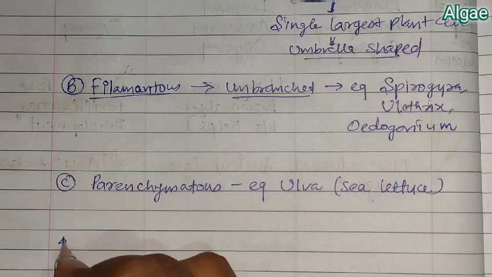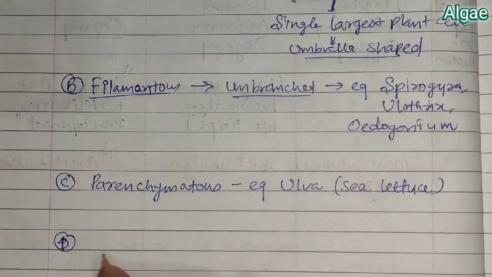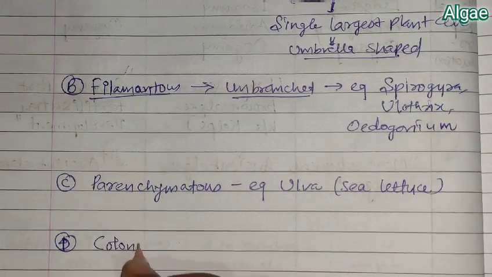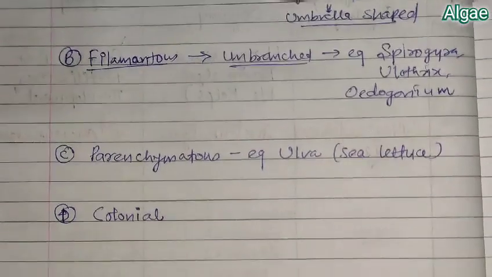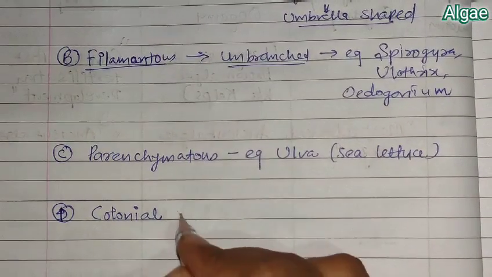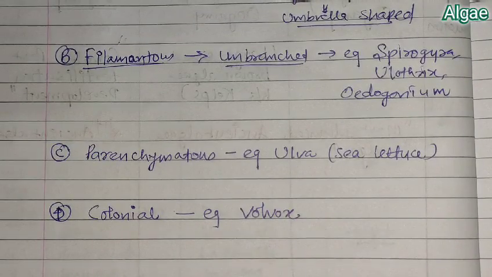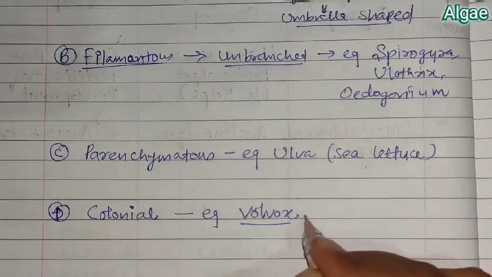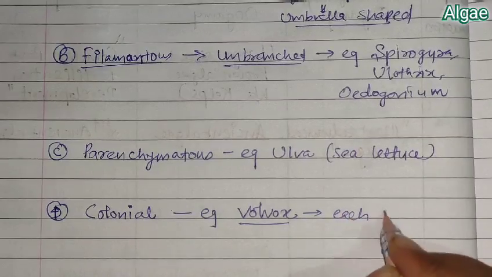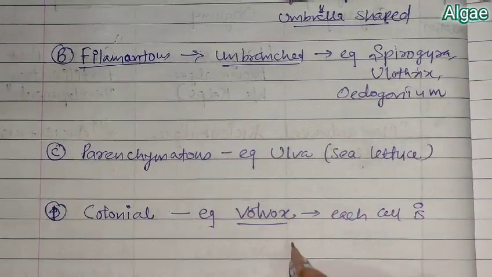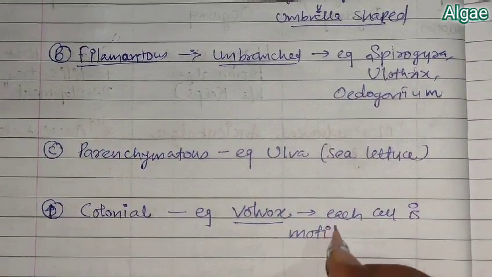And the fourth, D, we are going to talk about, is colonial green algae. In colonial green algae we take the example of Volvox. Now in Volvox, each cell is motile.